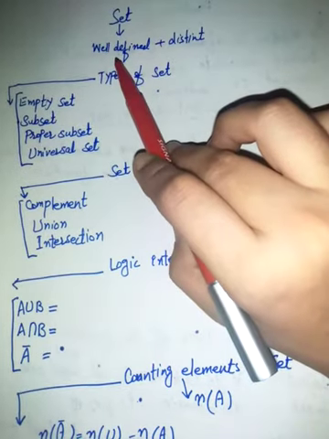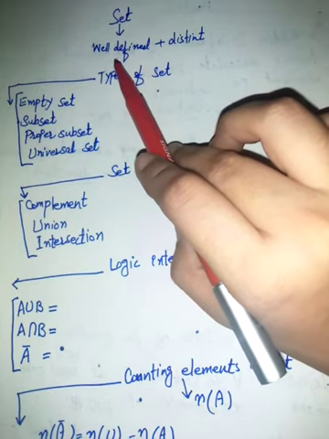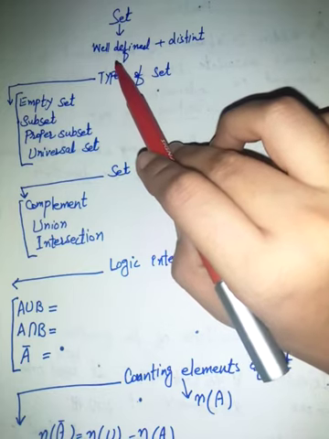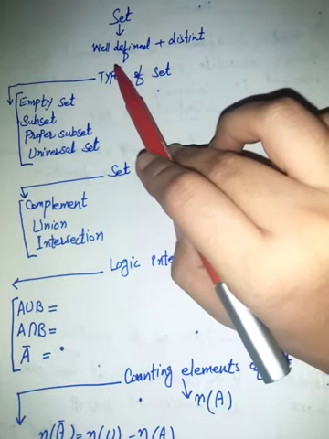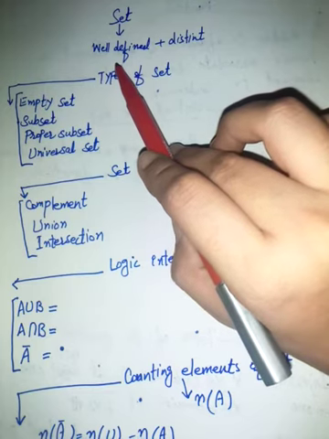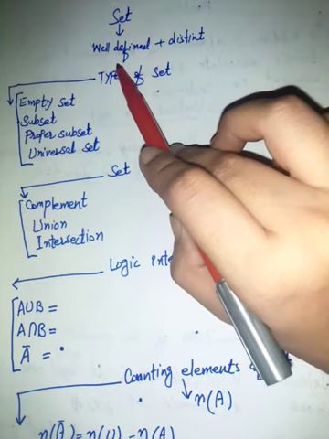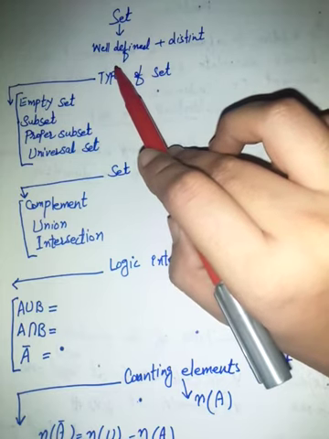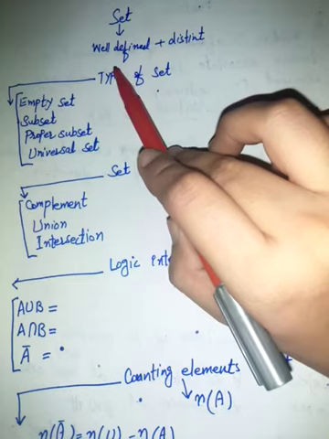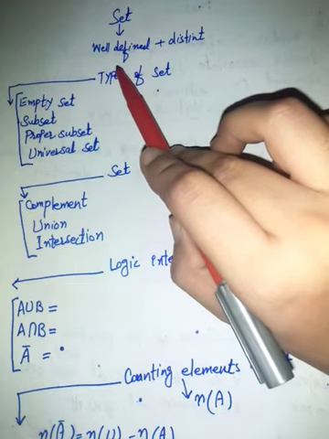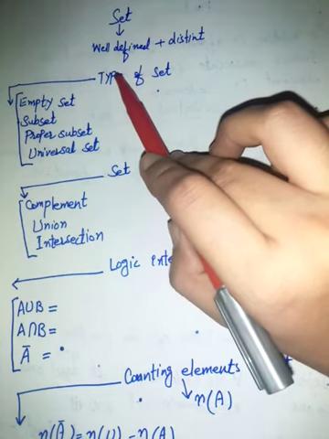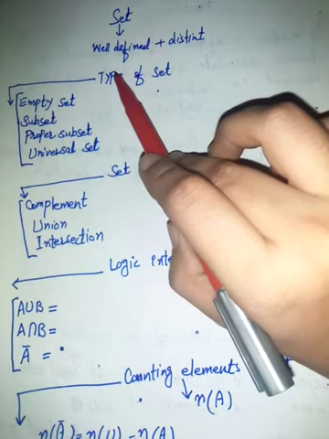Now, what is well-defined? How do you understand the word well-defined? Suppose you are asked to collect the intelligent students in class 7. That is not well defined. Suppose you collect the students, and you think that one of them is intelligent, and some other person may think that student is not intelligent. It means this is not well defined.